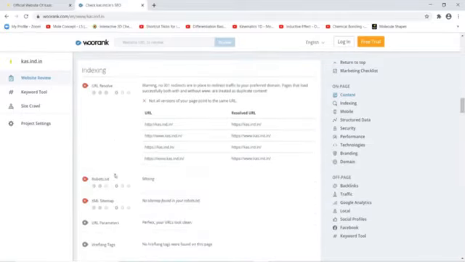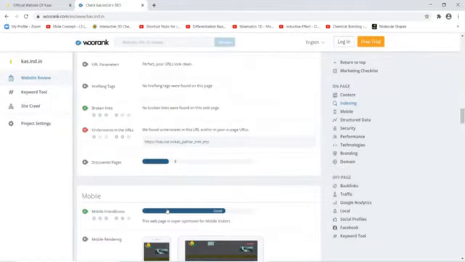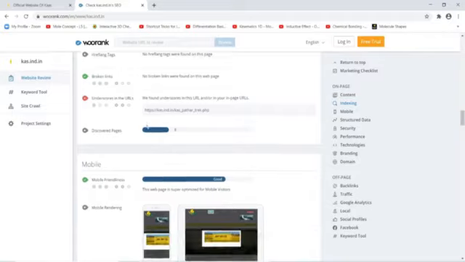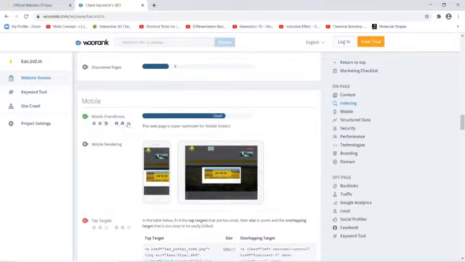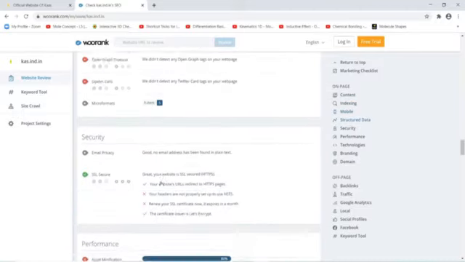Then the robot.txt file is missing, and the XML sitemap is also missing. Then broken links. Broken links are the links that send a message to visitors that a web page is no longer existing, or there is a 404 page error, or the website is under construction or undergoing some changes, so this broken link page should be displayed. It is mentioned over here. The site is good for mobile friendliness. So this is how you can audit the website.